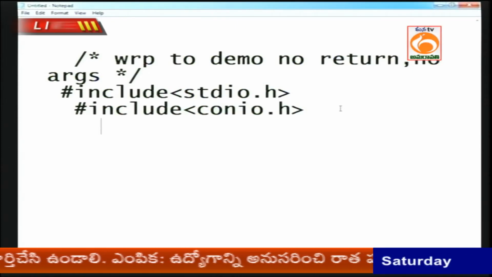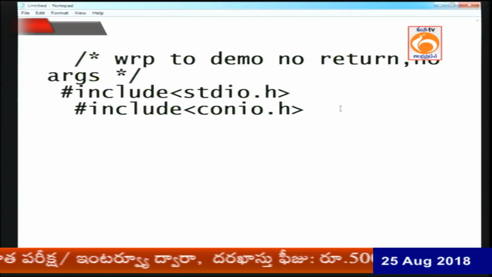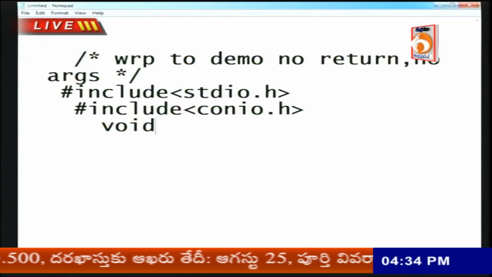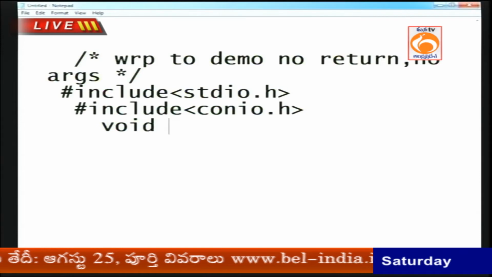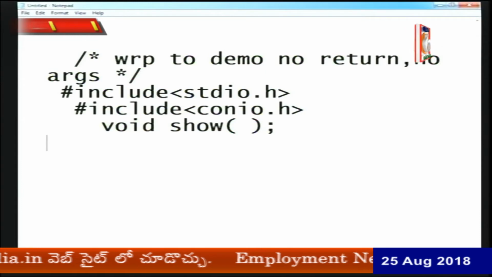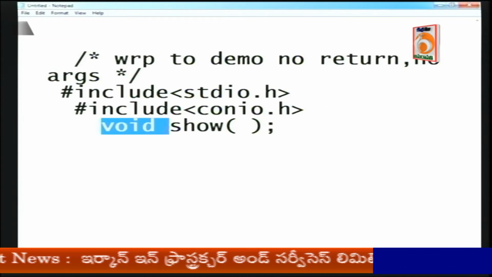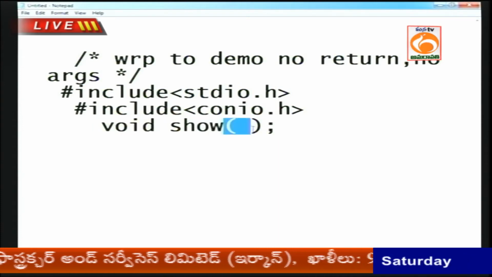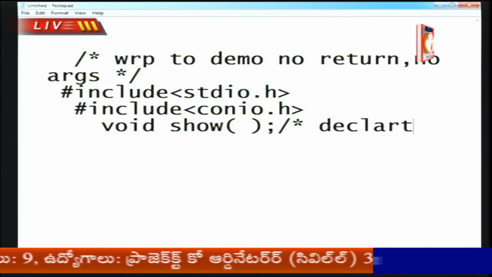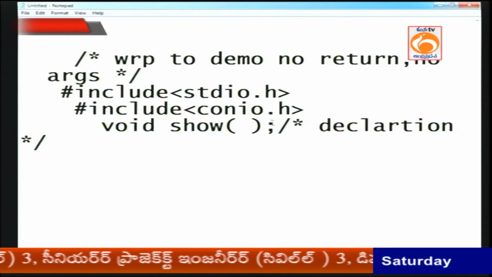Now I want to call the user defined functions. For every user defined function, three steps are involved. Step number 1, function declaration: void, and my function name is show, no arguments. Void means no return. Show is a function defined without arguments. This step is called function declaration. Just I am announcing the function.